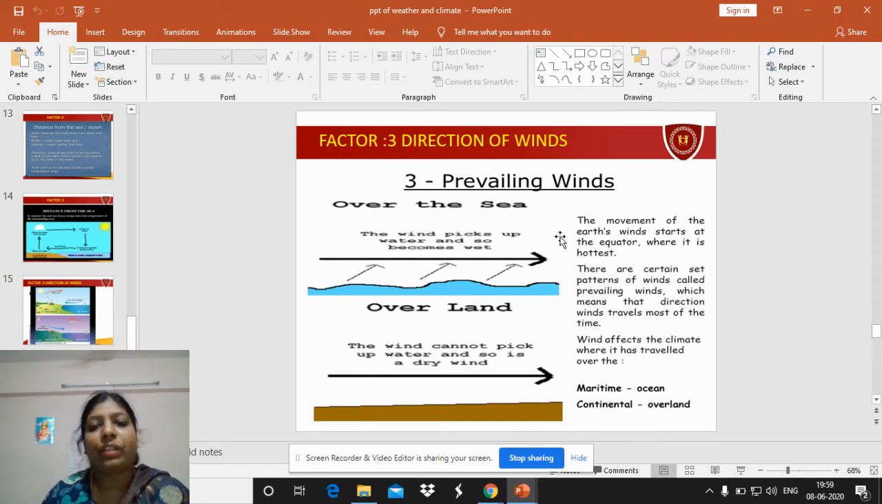Over the sea, at the coastal area, the movement of the earth wind starts at the equator where it is hot. So the cool winds always move towards the hotter places, and it makes the earth very hot. Cool winds bring the cool winds, but they become hot when they enter the hot areas.